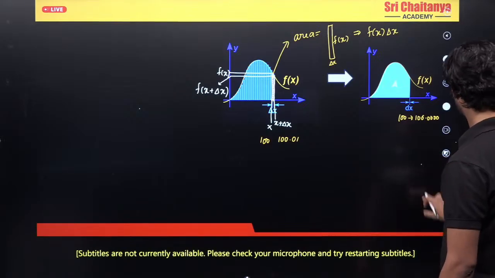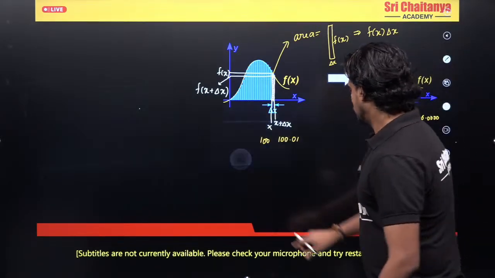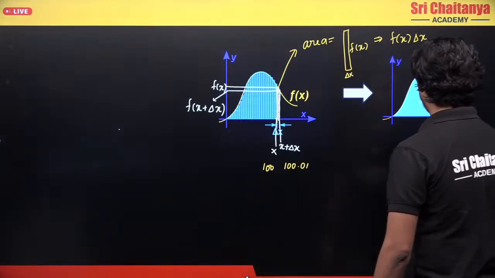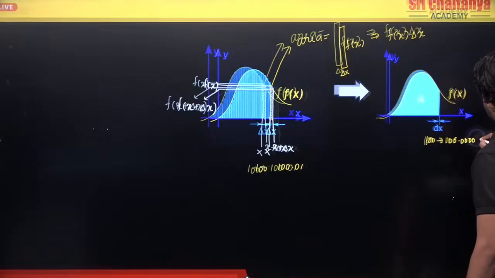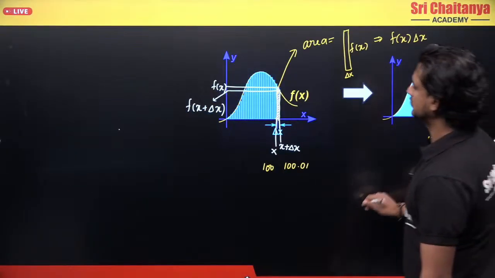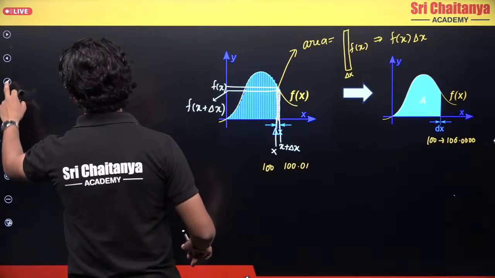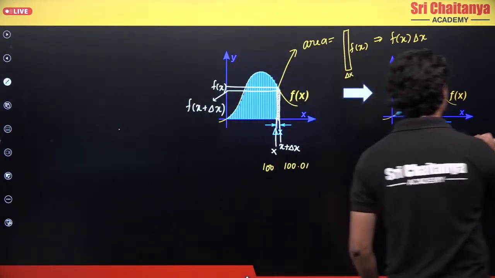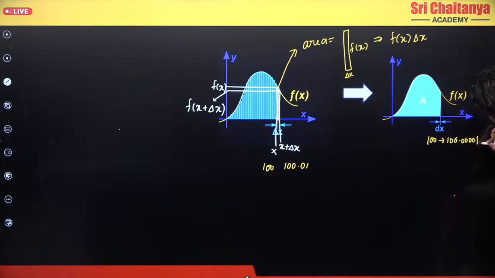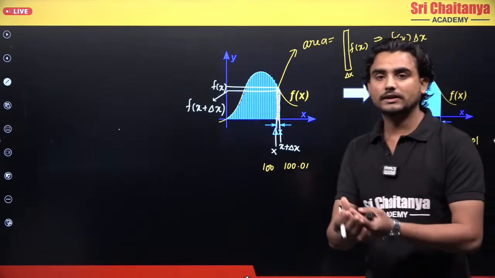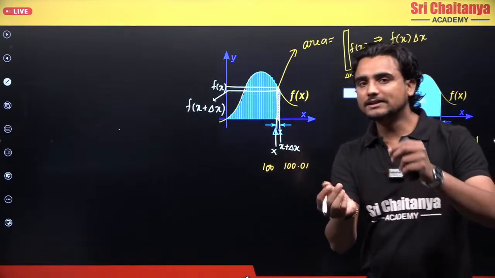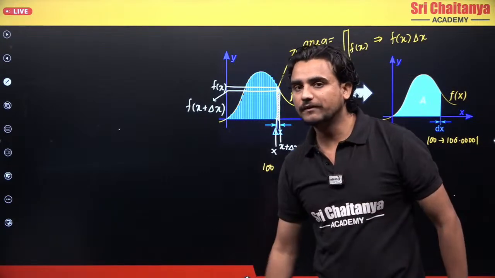Okay, 100.0001. Now you have to understand this change in x is very small. So similarly, the change in the y coordinate will also be very small.